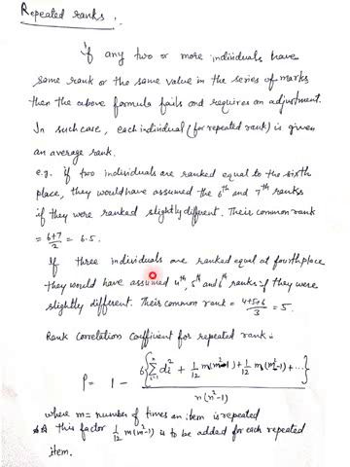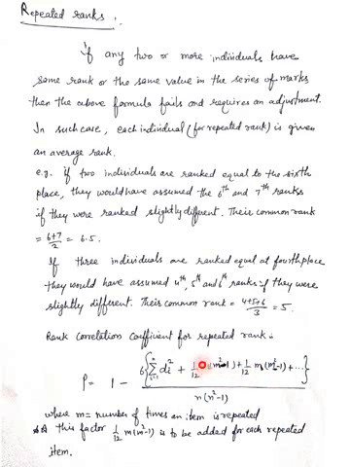Same if 3 individuals have the same rank, taking the 4th, 5th and 6th places if they were slightly different. Since these 3 are the same, you can't call them 4, 5, 6. So we allot them the common rank (4 plus 5 plus 6) upon 3, which is 5, and the next person will be allotted the 7th rank. Now, for the repeated ranks, the correlation coefficient formula is this one.